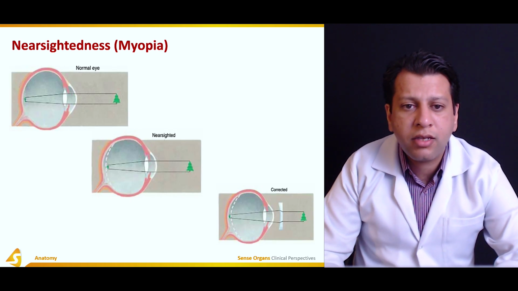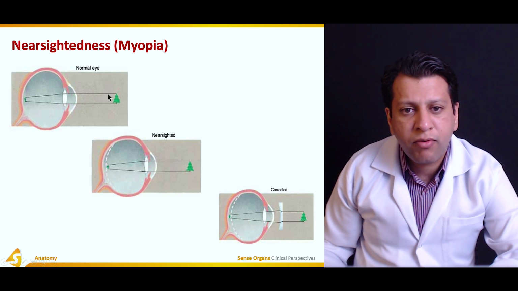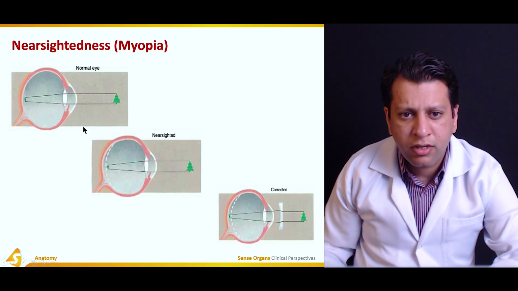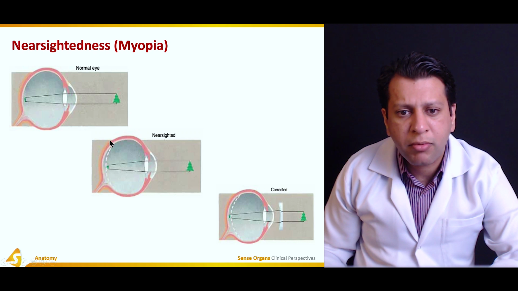Now, take the example. In a normal eye, the rays coming from a far object are almost either parallel or converging, and the lens can converge them back onto the retina. But in a nearsighted eye, either it is an oblong-shaped eye, or there is some problem with the lens.